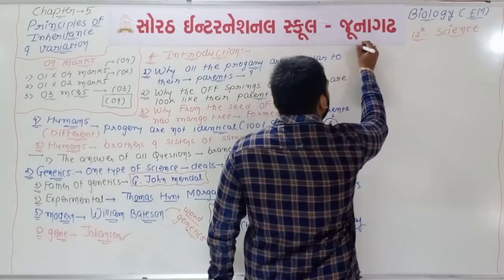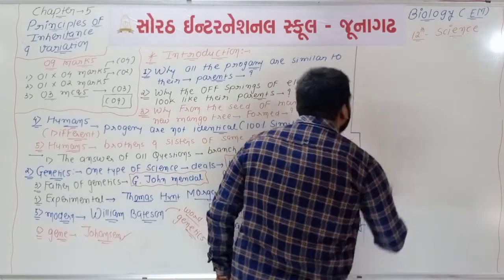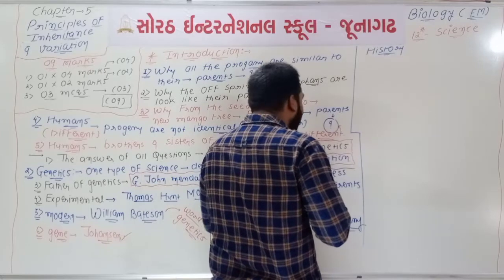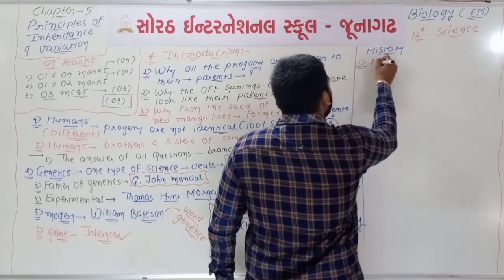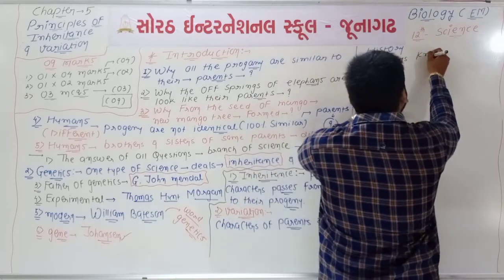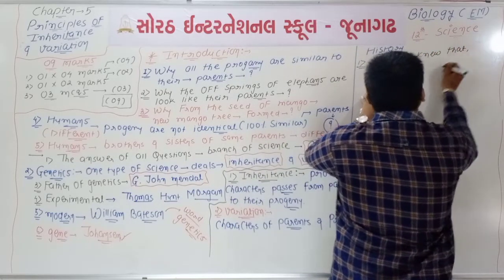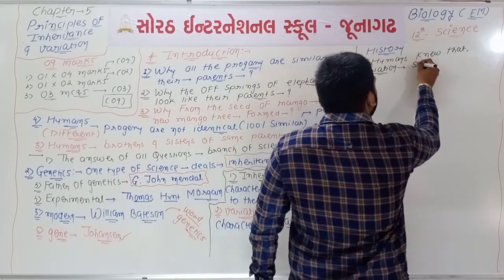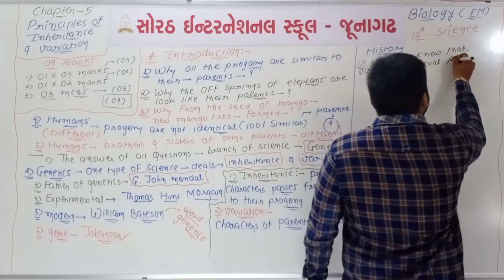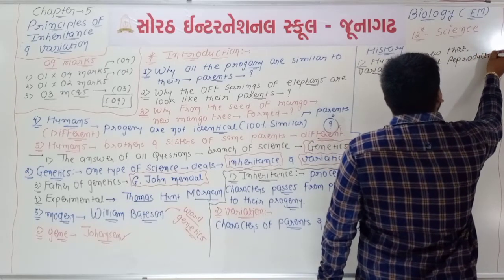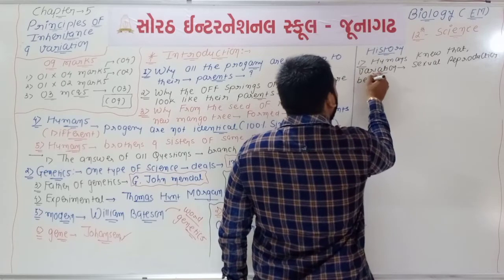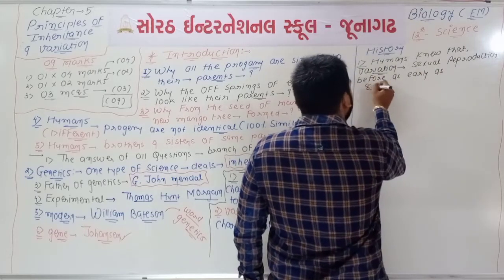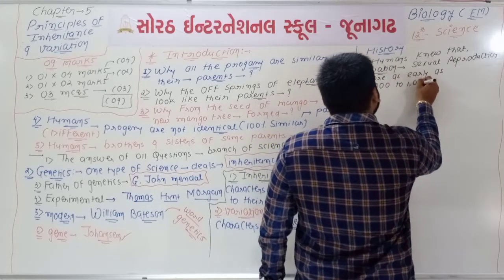Now if we talk about some basic history of genetics, first point we can say that humans knew that the reason of variation would be sexual type of reproduction, as early as 8000 to 1000 BC.